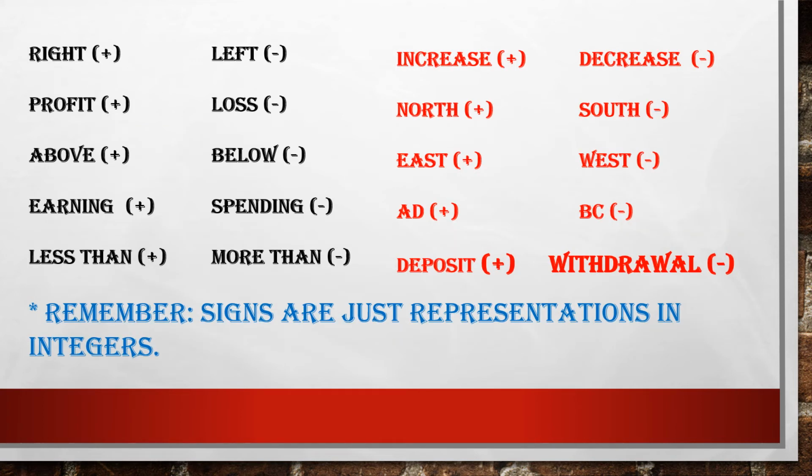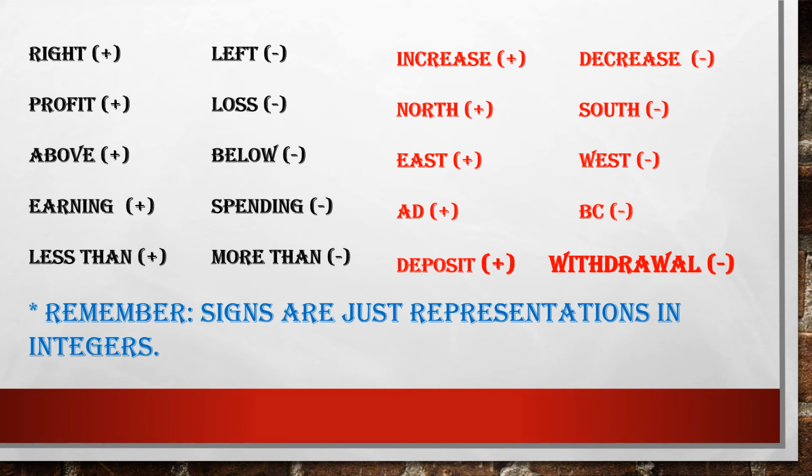Now, just now we have discussed that integers are just like opposites, the opposites that we do in English. In the same way, if I have to represent them in maths, they will be the same as we do in English. To every right there is left, to every profit there is loss, above, below, earning, spending, less than, more than, increase, decrease, north, south, east, west, AD, BC, deposit and withdrawal, right?